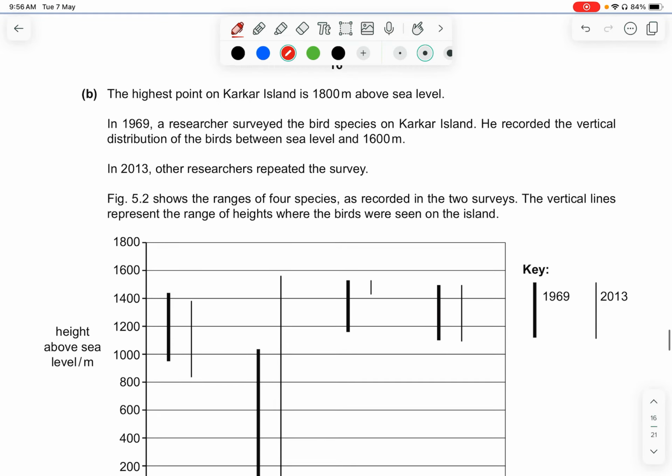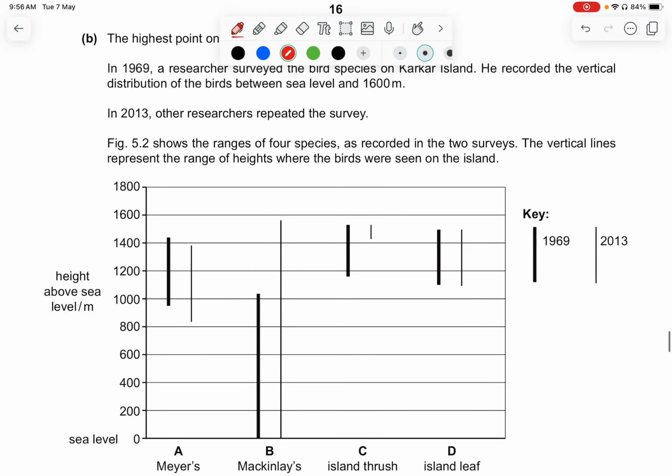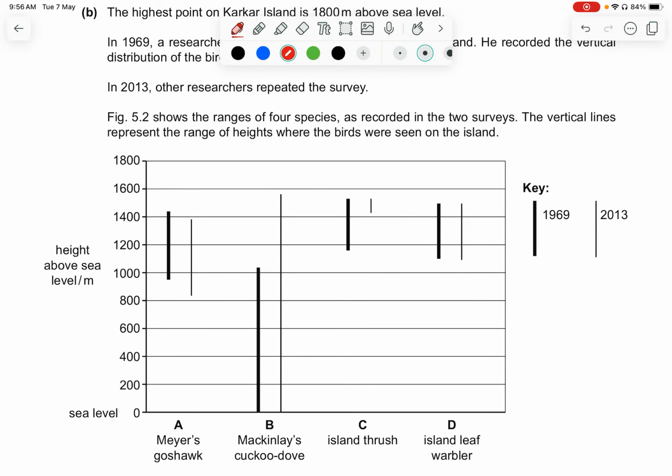Part B, the highest point on Kaka Island is 1,800 meters above sea level. In 1969, a researcher surveyed the bird species on Kaka Island. He recorded the vertical distribution of the birds between sea level and 1,600 meters. In 2013, other researchers repeated the survey. Figure 5.2 shows the ranges of 4 species as recorded in the 2 surveys. The vertical lines represent the range of height where the birds were seen on the island.